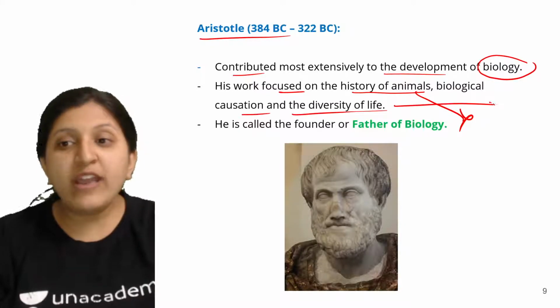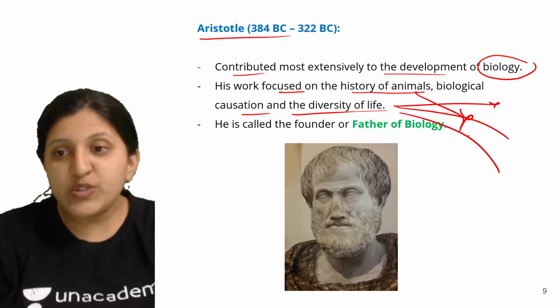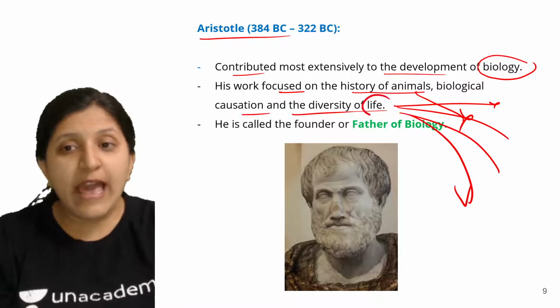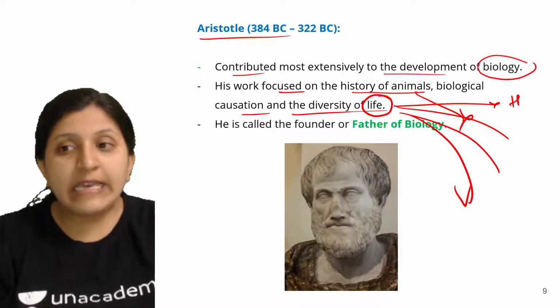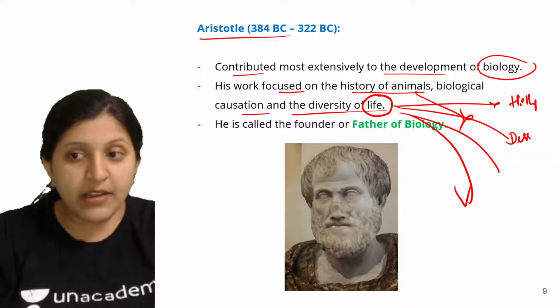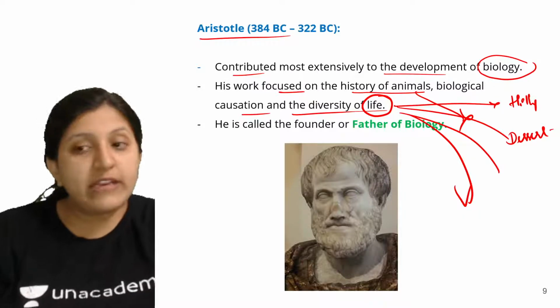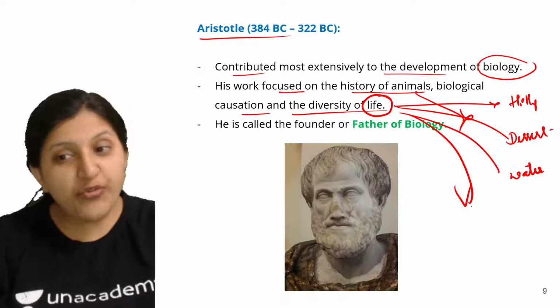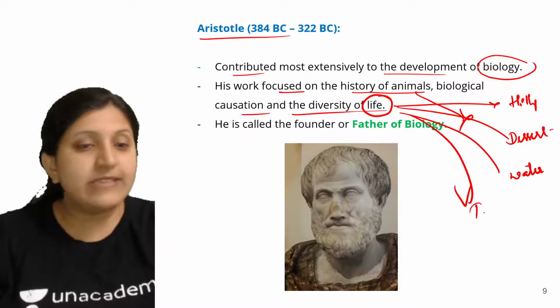So we find many organisms, right? I'll just write them. We find life in the hilly areas, we find life in the desert areas, we find life in the water, that is aquatic condition, and we also find life in the normal, that is terrestrial.